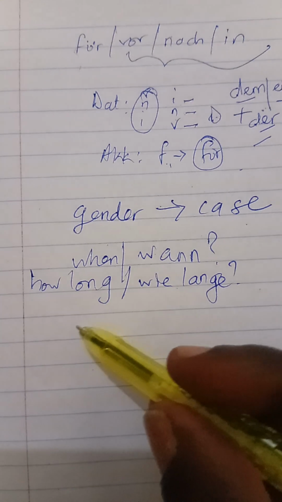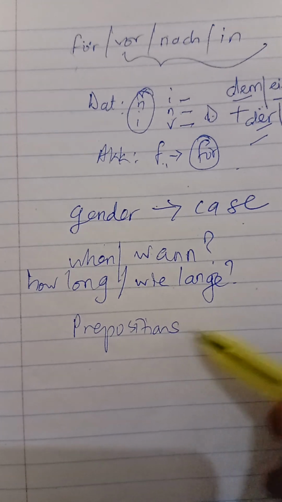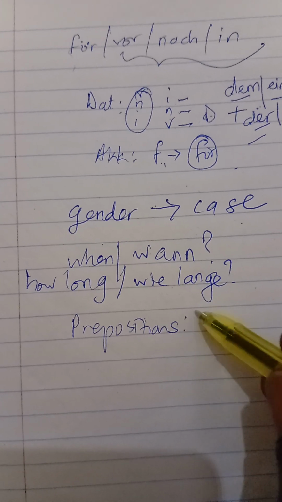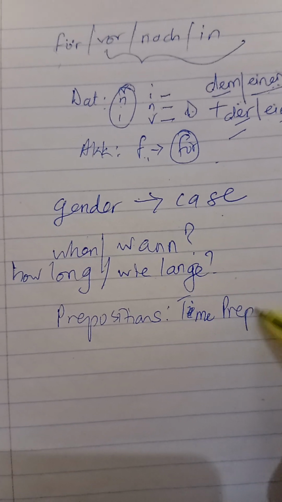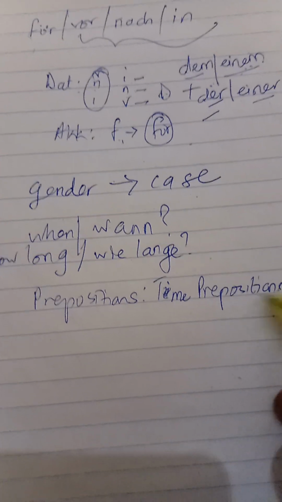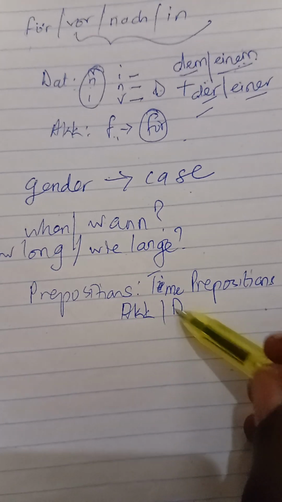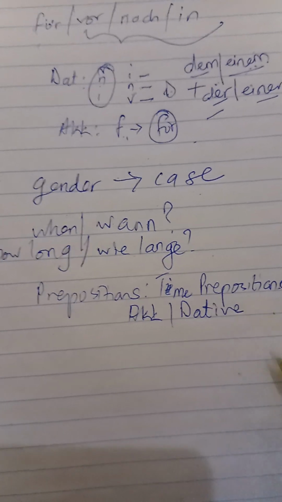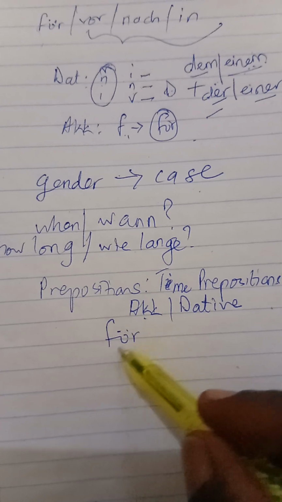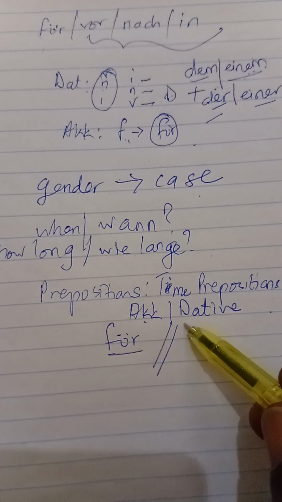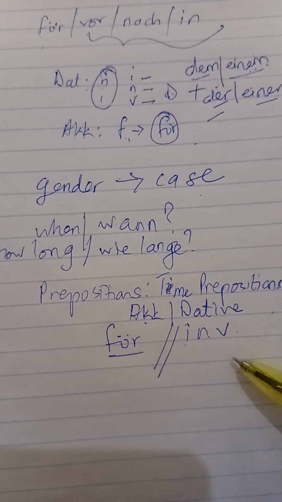So prepositions in German, like the ones we've done today, are of different categories. And these time prepositions, as we have looked at today, require either the accusative or the dative. The accusative one is für, for example. And here we have in, nach, vor.